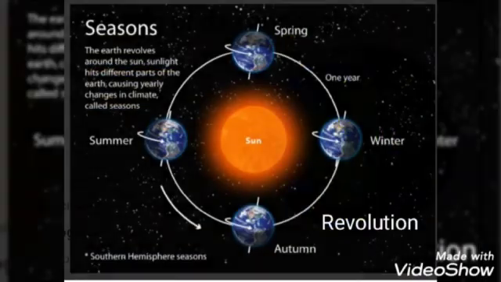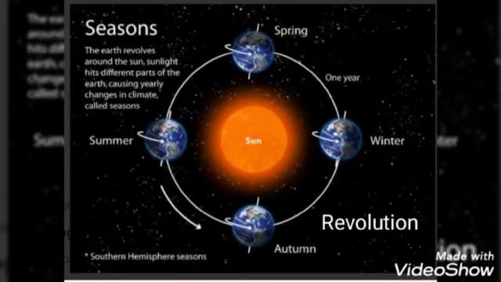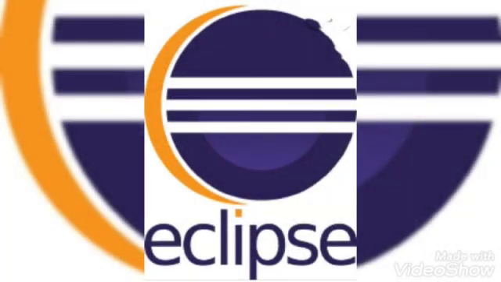Revolution. While the earth is rotating, it is also going around the sun. This movement is called revolution. The path of the earth around the sun is called the Earth's orbit. Eclipses, a natural phenomenon of formation of shadows.